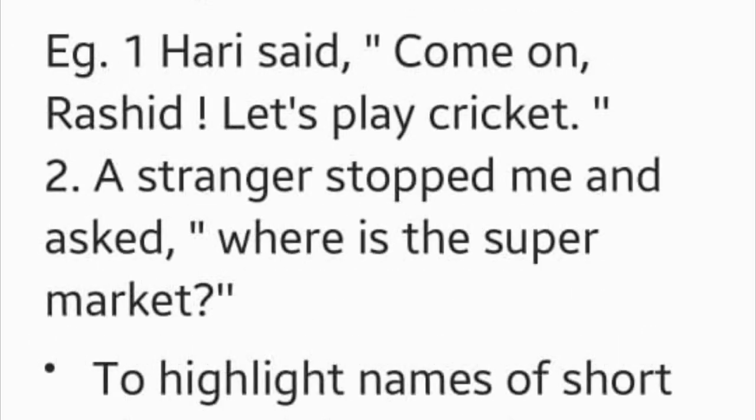First one, Hari said, "Come on Rashid, let's play cricket." So can you see this dialogue? Come on Rashid, let's play cricket. This dialogue is originally spoken by whom? By Hari. That is the reason why inverted commas or quotation marks are here. Okay. The second one, a stranger stopped me and asked, "Where is the supermarket?" So now the question was asked by whom? By the stranger. So this is the original dialogue of the speaker.